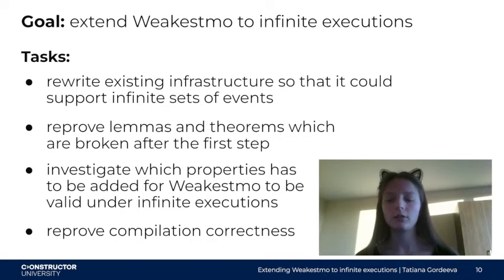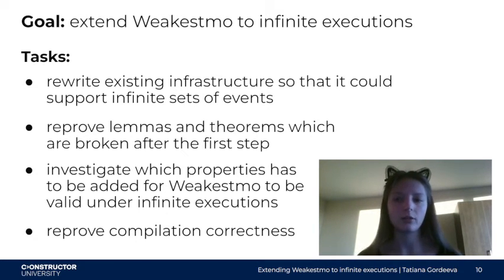Then, I'll have to investigate which properties have to be added for Weakesmo to be valid under infinite executions, because now it may lack some properties and not be compiled correctly under infinite executions. And when I find these properties, I'll finally make the main theorem work and prove compilation correctness for Weakesmo. The latter two tasks are not yet achieved, so I don't have anything to tell about them.